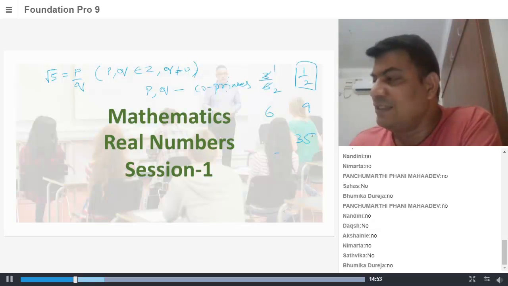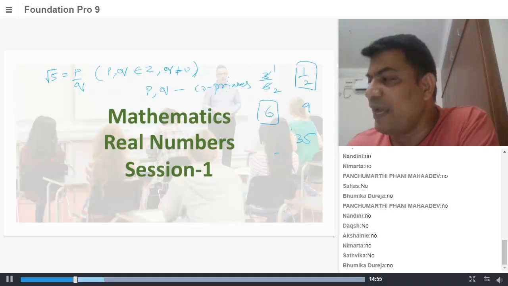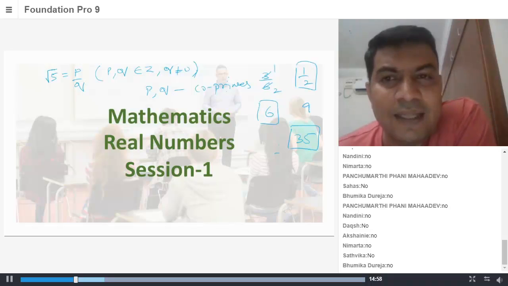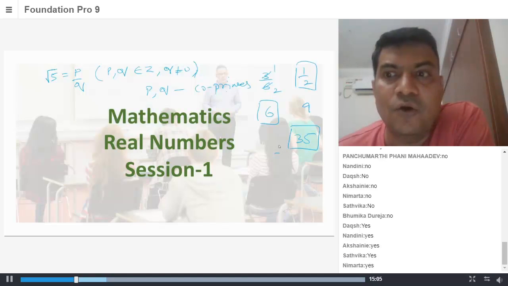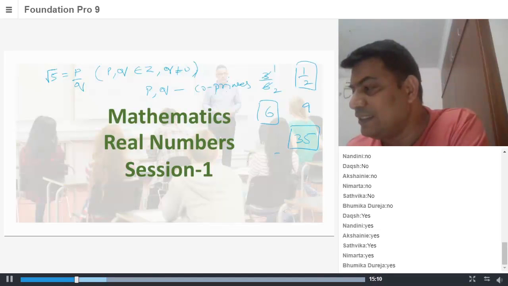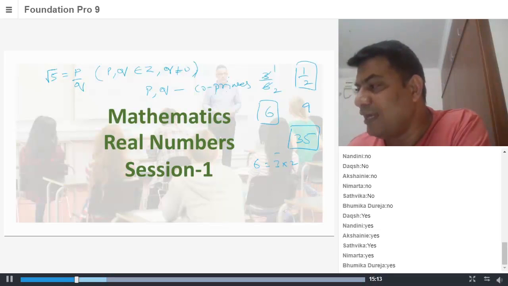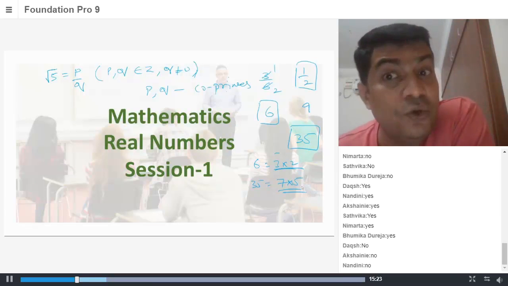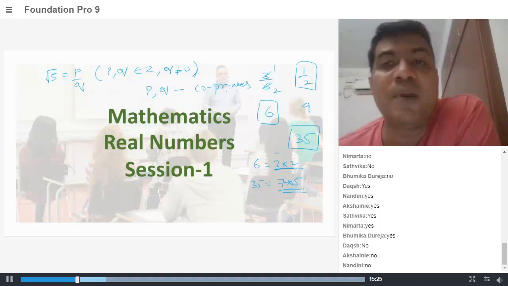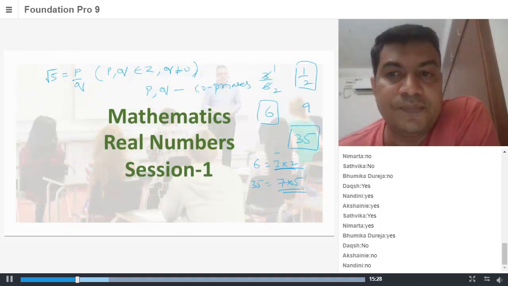But 6 and 35, are they co-primes? Yes, they are co-primes. Why? Because 6 is 3 into 2 and 35 can be written as 7 into 5. Is there any common multiple between 6 and 35? There is no common multiple. Because there is no common multiple, they are called co-primes.